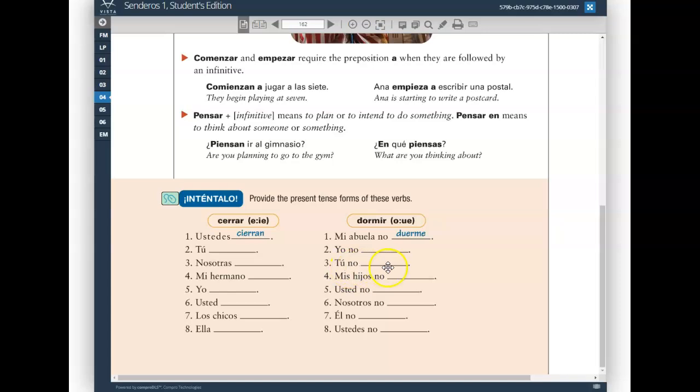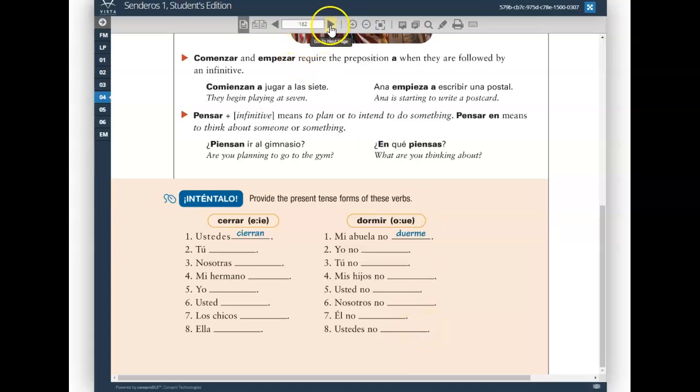So number 3 again, duermes. Number 4, mis hijos no duermen. Usted no duerme. Nosotros no dormimos. No stem change. For number 6, leave the O as is. Number 7, él no duerme. Y por fin, número 8, ustedes no duermen.